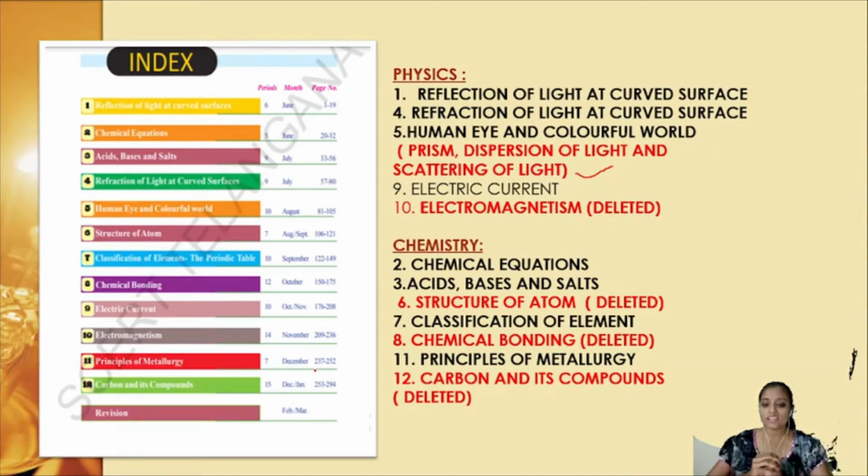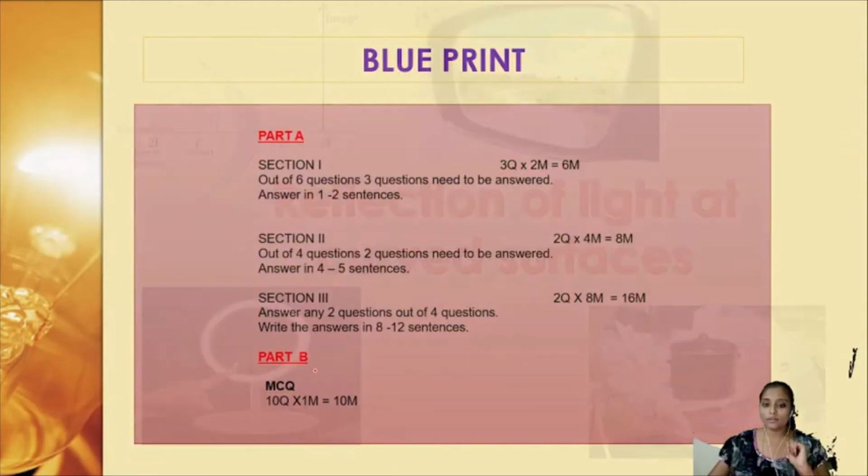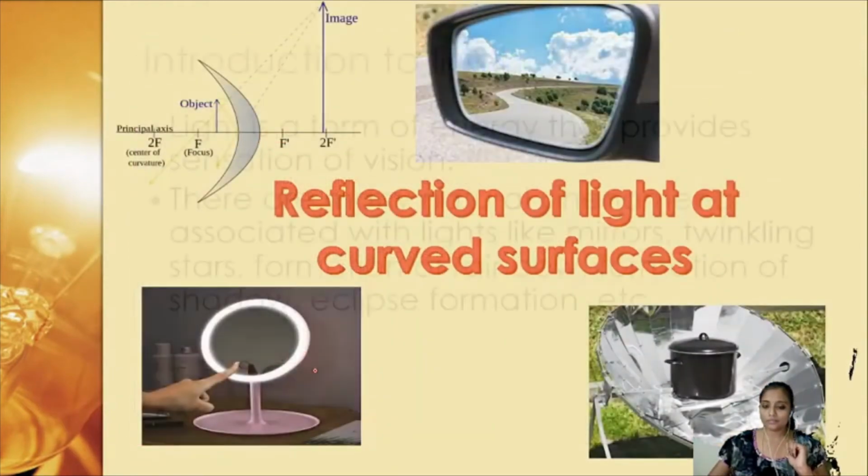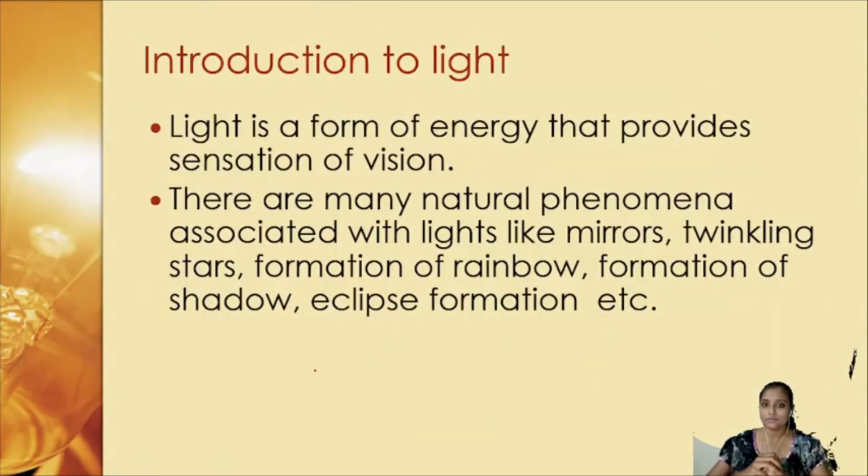Before I start with reflection of light, first we would look at what light is. Why do we require light? Is it necessary that we need light in our day-to-day life? Yes, we all know it is a form of energy. Light is a form of energy that provides us vision.